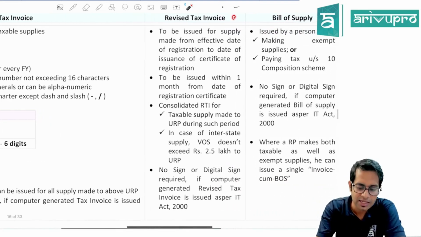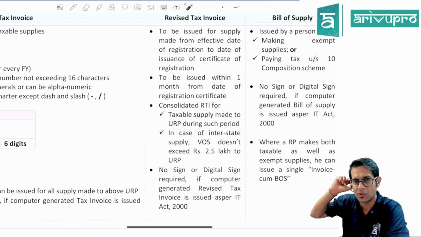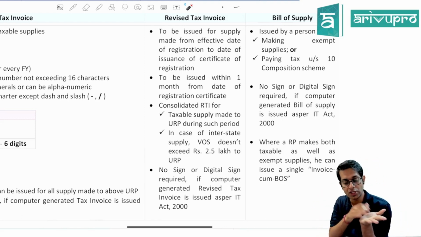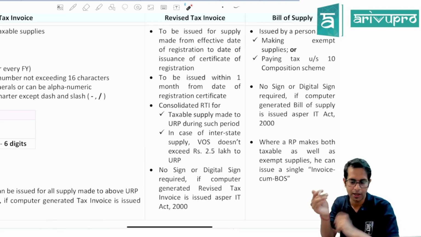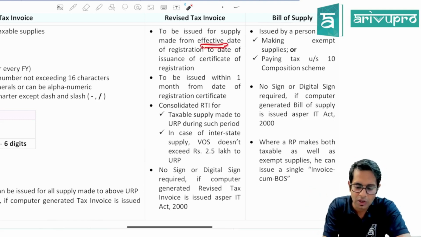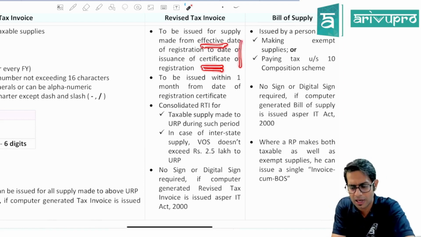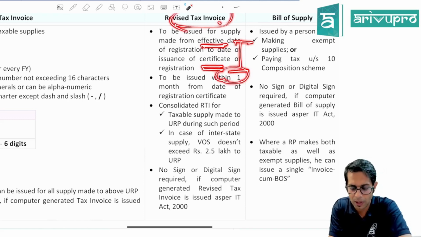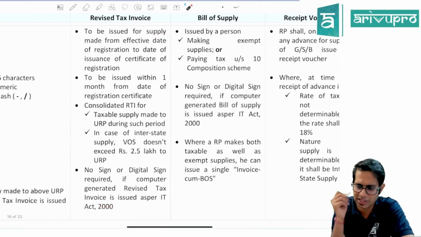Then, revised tax invoice. Revised tax invoice means what, sir? Revised tax invoice is a document which is required to be issued for the supply which is made from the effective date of registration till the date of grant of registration certificate. Meaning, if there is any supply made by you from the effective date of registration till the date of grant of registration, for whatever supply is made by you during this period, you will have to give a document called a revised tax invoice. This is required to be issued within 1 month from the date of obtaining the registration certificate. Then again, same, no signature is required if it is a computer generated invoice.